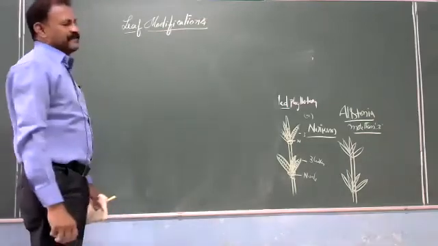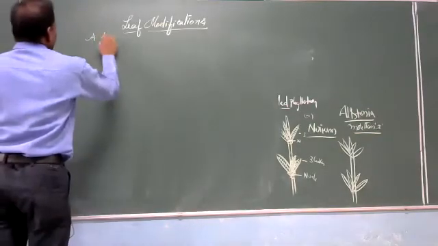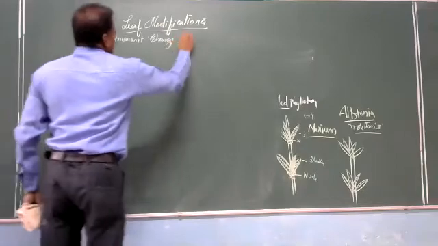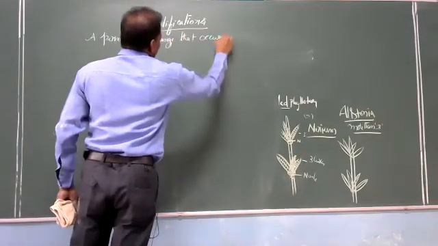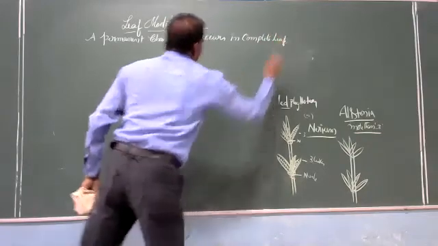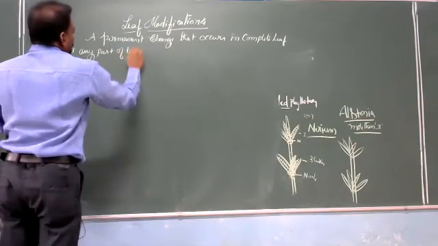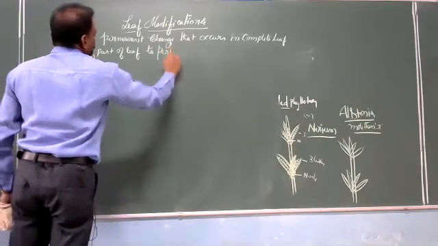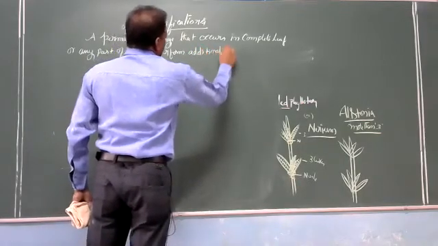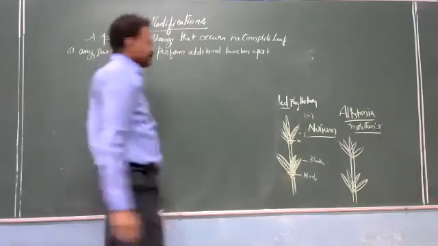Various types of a permanent change that occurs in the complete leaf or any part of the leaf, to perform additional function apart from photosynthesis. Photosynthesis is the common function.